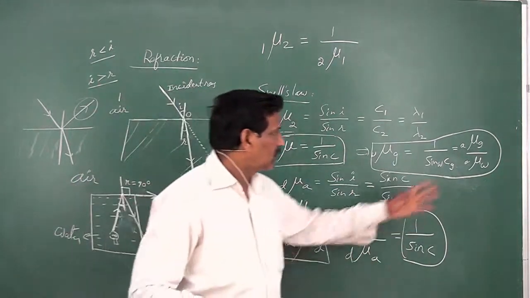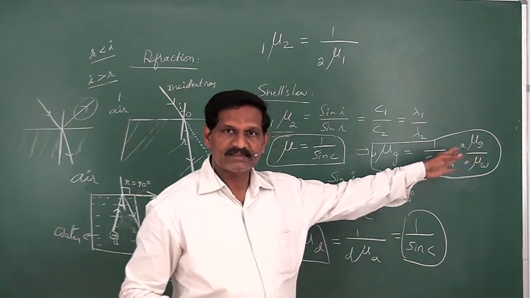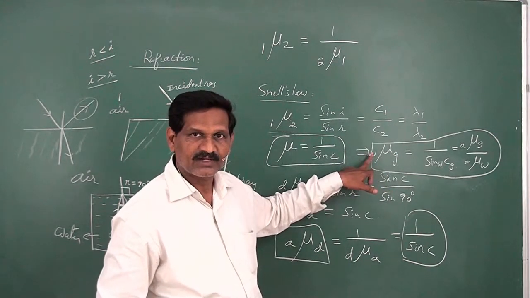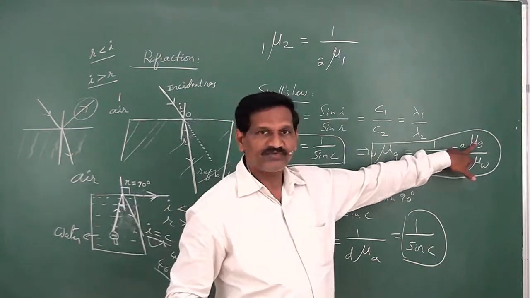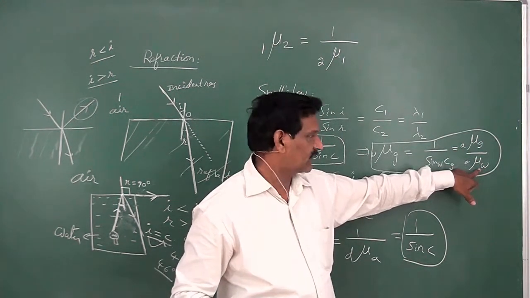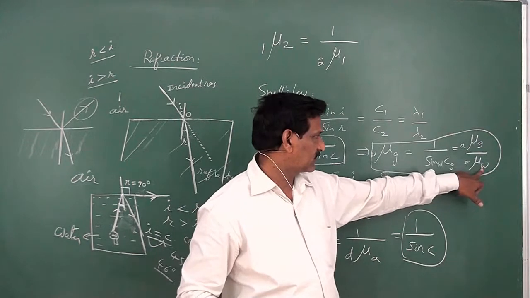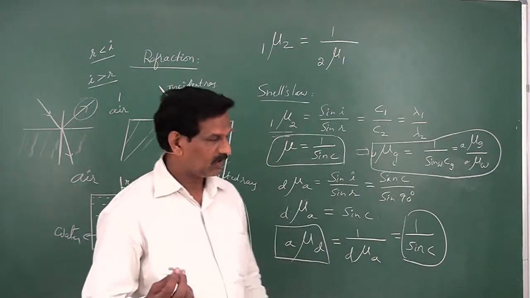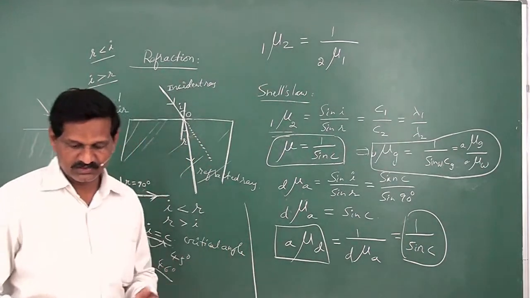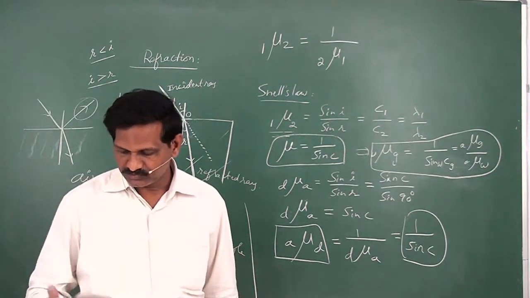And in terms of absolute refractive indices of two media, you can write refractive index of denser with respect to rarer is equal to absolute refractive index of denser by absolute refractive index of rarer. Here water is rarer and glass is optically denser, like that. Now based on these, you can do some problems.